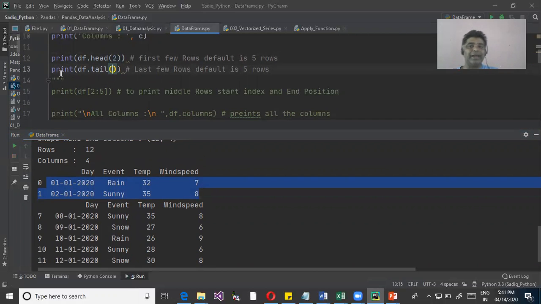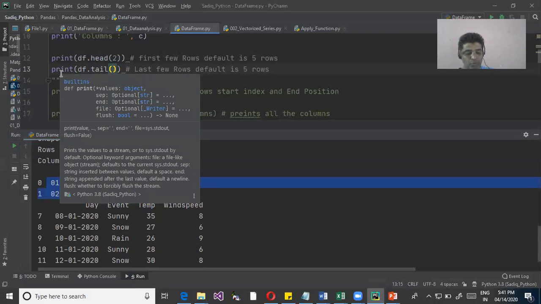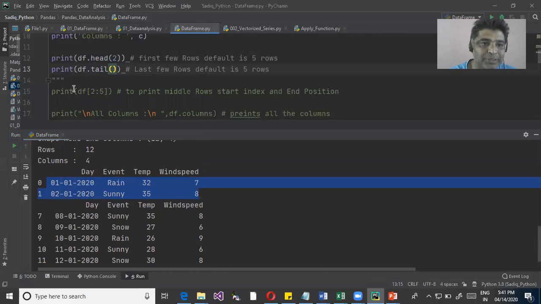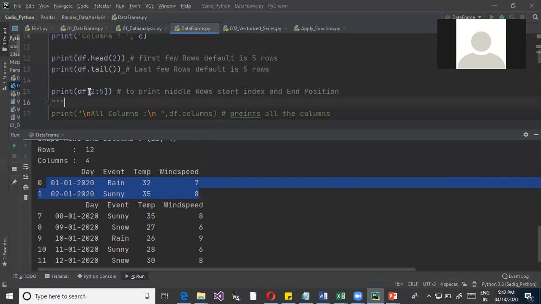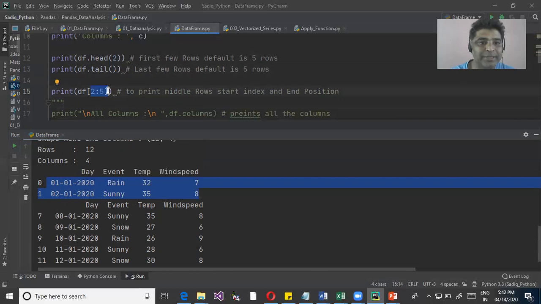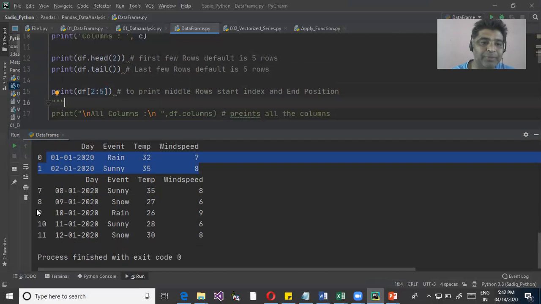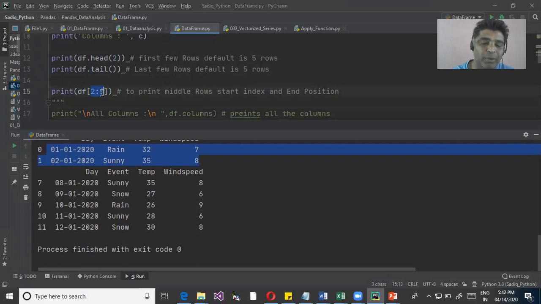So with head and tail, you're fetching the rows either from the top or from the bottom. If you want to fetch a specific range of rows, I can also use this. Print the data frame with 2 to 5. When I say 2 to 5, it will start from the row index 2, that is 0, 1, 2, the 3rd row, to the 5th row. That is 3rd, 4th, and 5th. It should print.